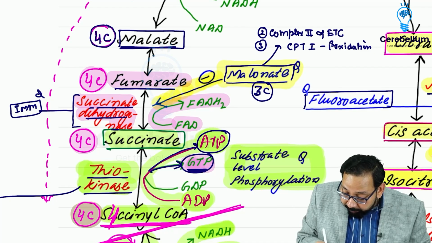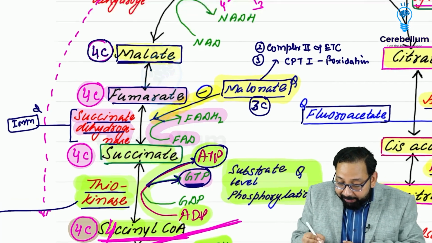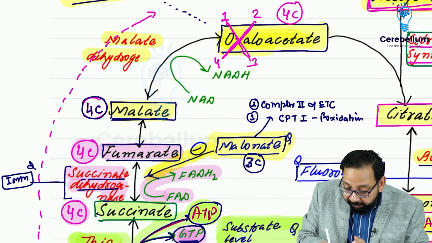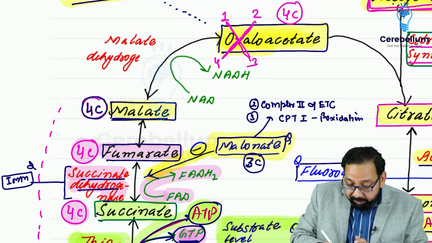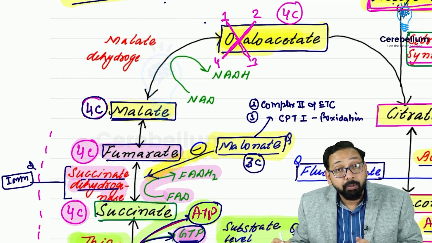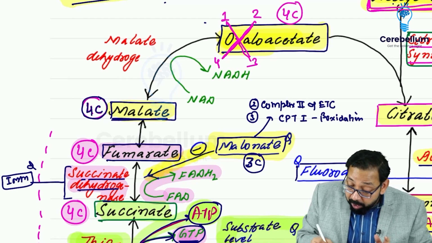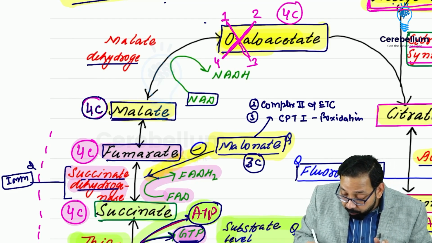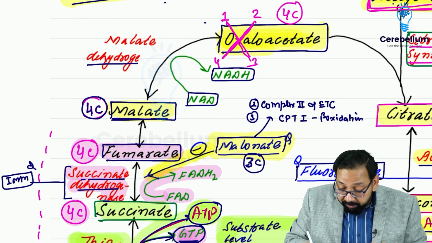This fumarate is converted to malate. This malate is converted to oxaloacetate by malate dehydrogenase, and you know that wherever there is dehydrogenase, hydrogen is removed. Removal of hydrogen is called oxidation. So in this, hydrogen is removed. Hydrogen is taken up by NAD to form NADH, and oxaloacetate is produced.